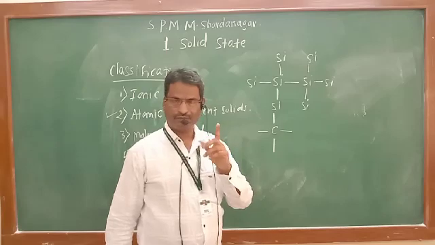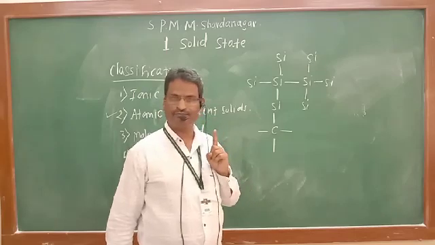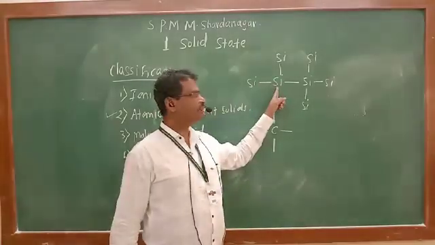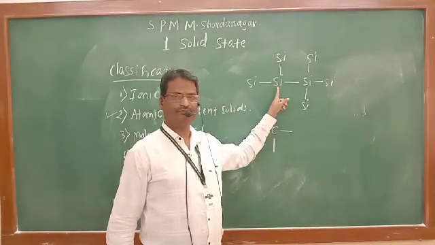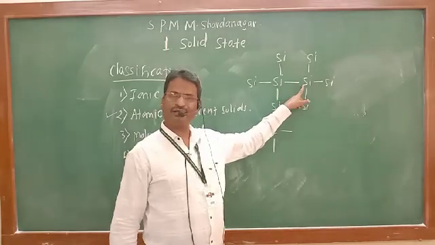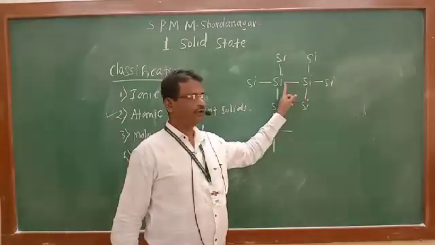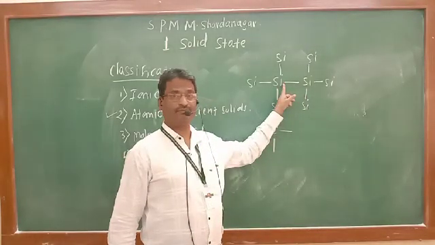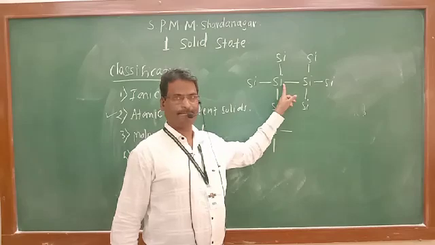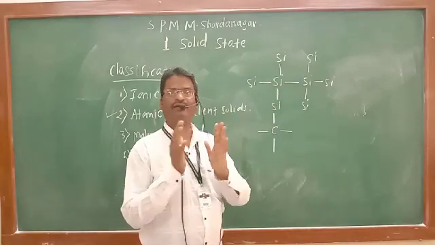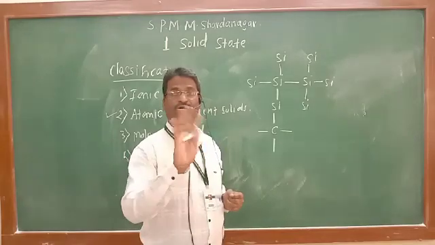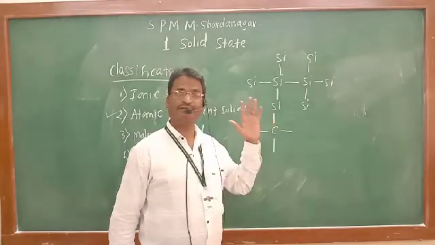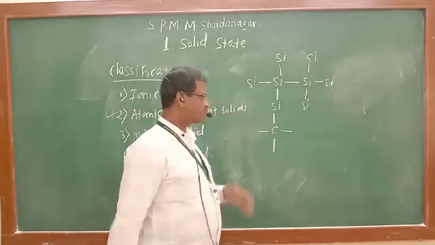You know, it is the bond formed due to mutual sharing of electron. This silicon gives one electron for sharing. This silicon gives another electron for sharing. And here is a localized pair of electron, bonded pair of electron. It is firmly bonded, and it forms a cross-linked structure, network structure.